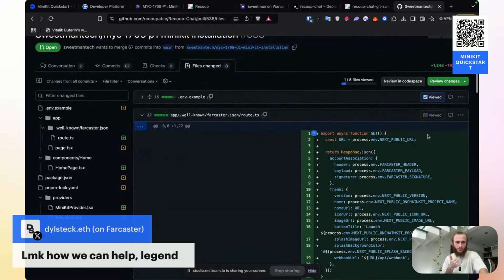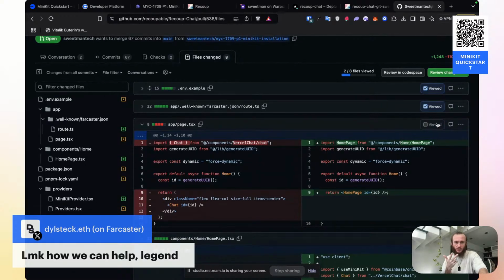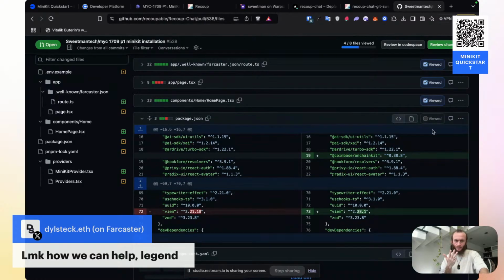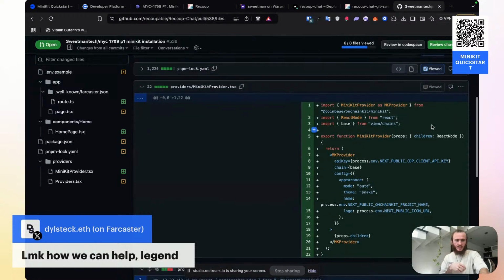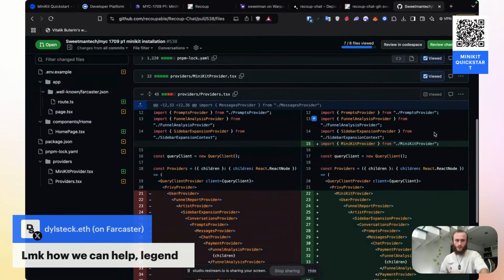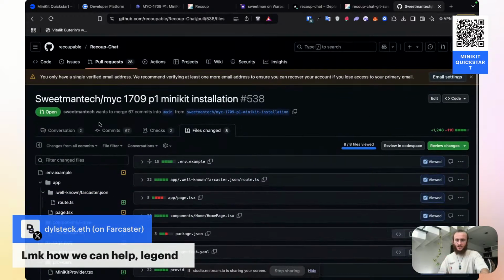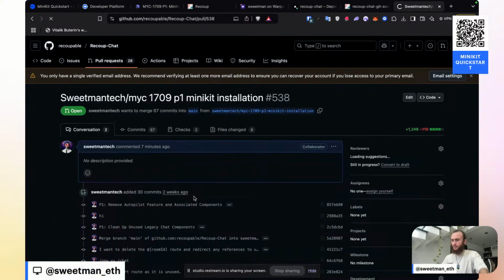We updated our ENV example. We added our well-known route for Farcaster JSON. We added in a home page so that way we're not using Farcaster or MiniKit hooks inside of an async component. Here's our client-side component using MiniKit. We added Coinbase's OnchainKit package, and we also updated viem. PNPM lock was updated. We added in the MiniKit provider. We've wrapped the entire app in the MiniKit provider, and that's it. Let's ship these changes and see if shipping it to production helps us out at all.